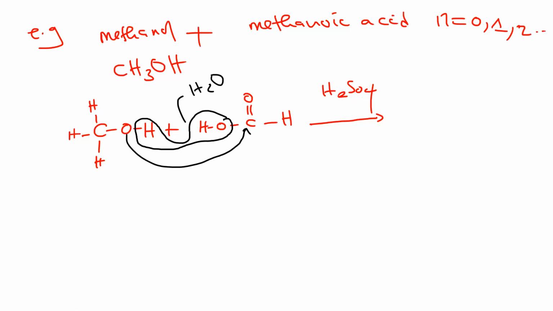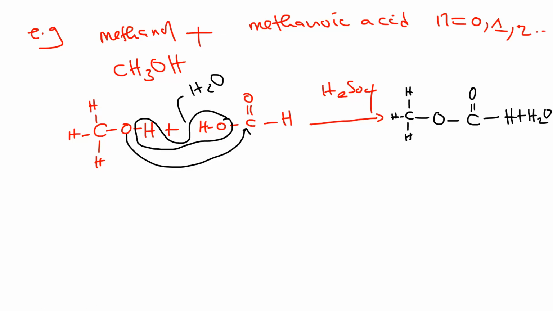So in other words, the ester is going to be C like this, then of course O, attached to a carbon, like this. This is an ester that is going to form, plus water, or ester and water.